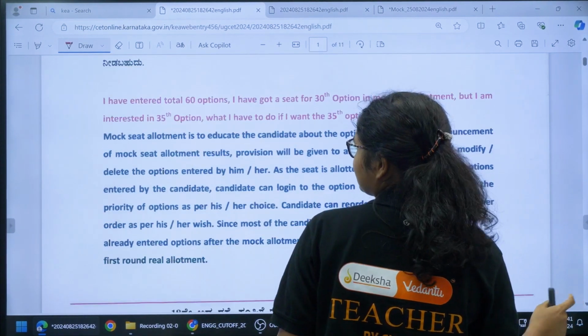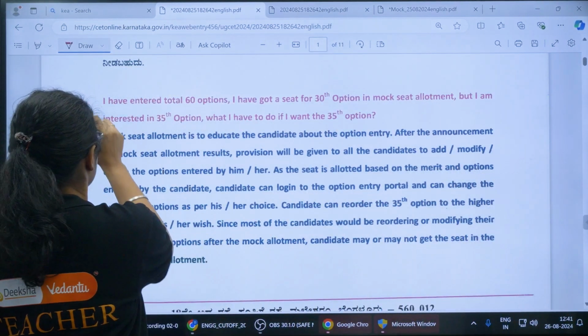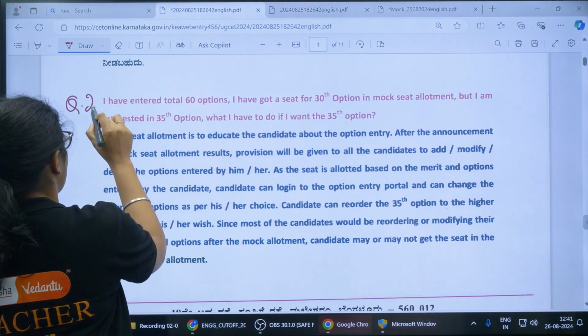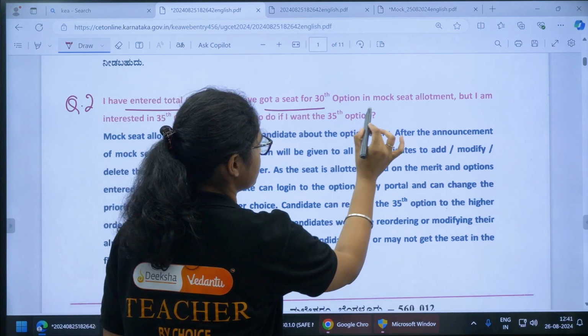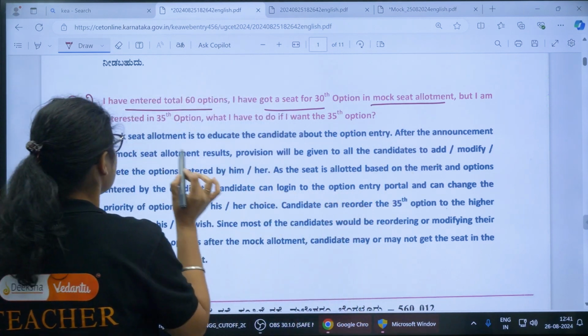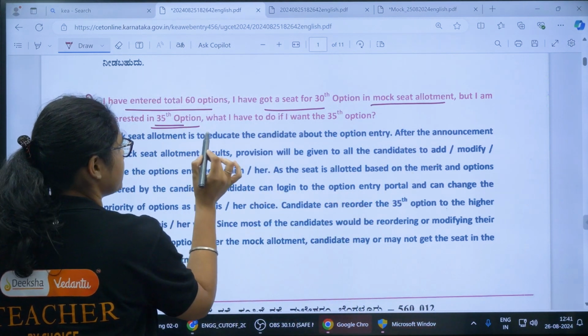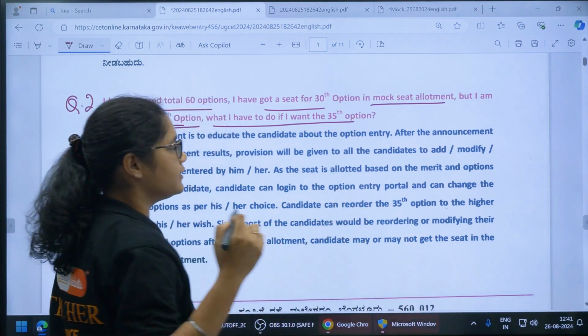Okay, now see the second question here. So this is question number 2. I have entered a total of 60 options. I have got a seat in the 30th option in the mock seat allotment, but I am interested in the 35th option. What do I have to do if I want the 35th option?